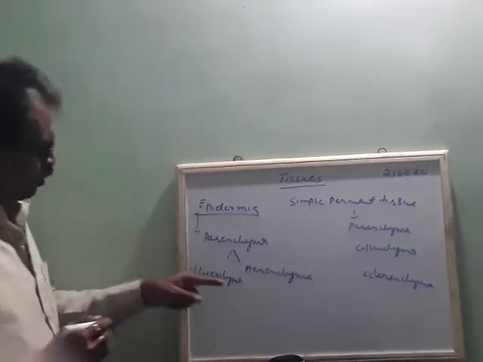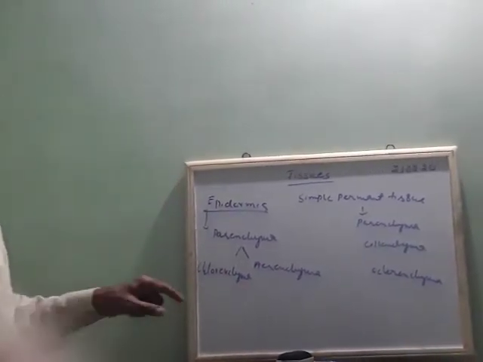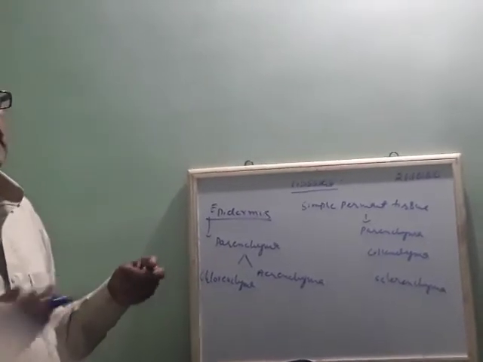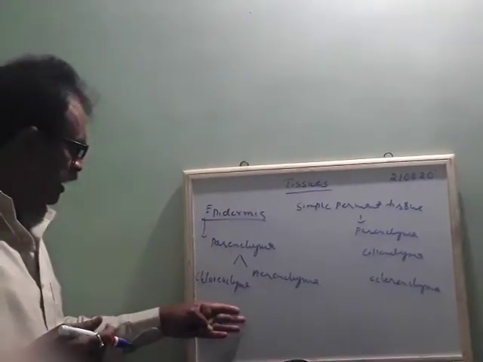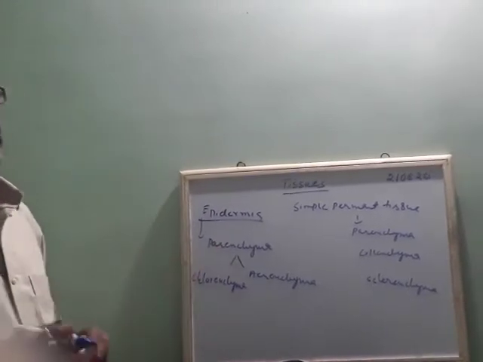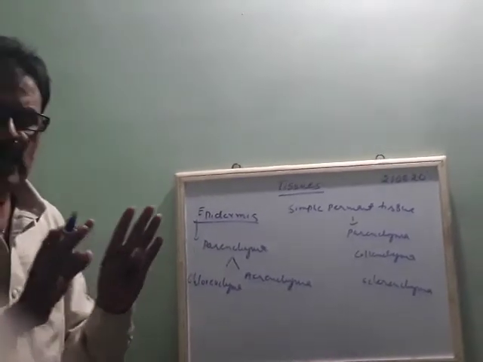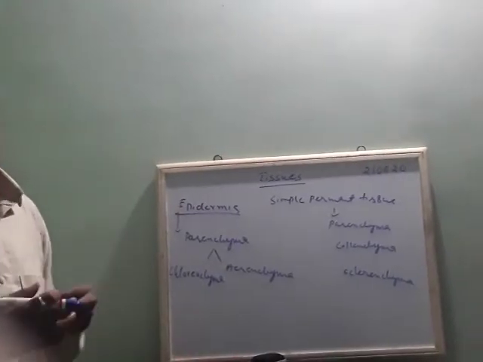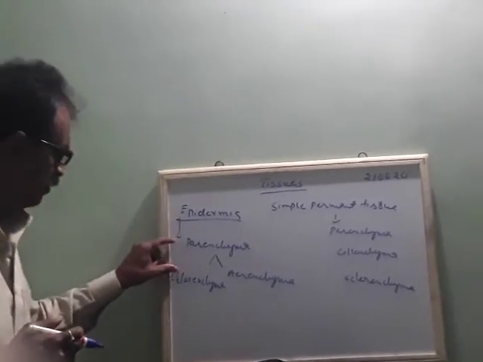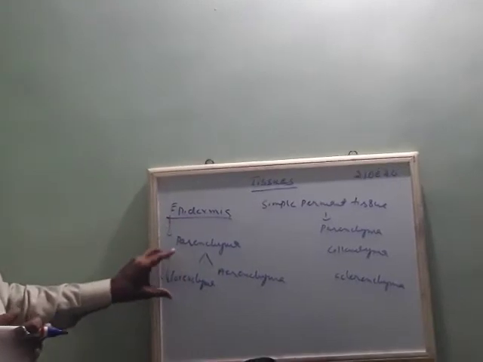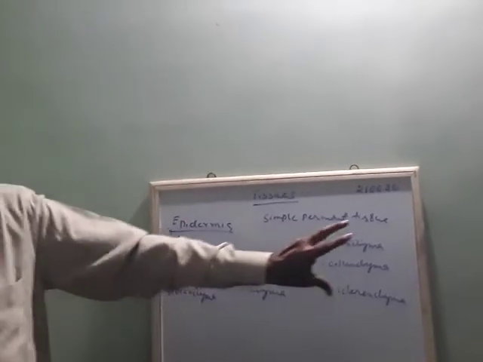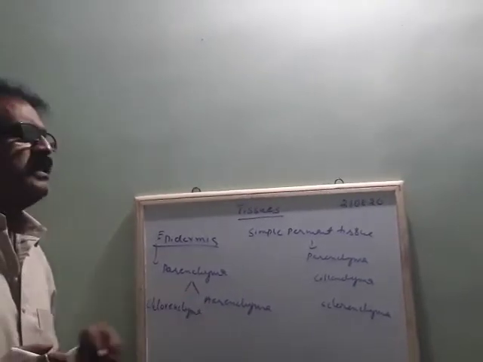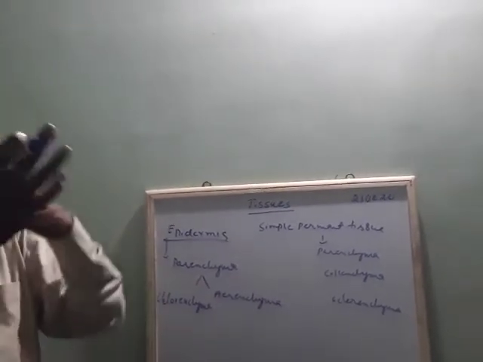Chlorenchyma is wherever chlorophyll, those pigment structures, are present in that particular area. Parenchyma has intercellular space between cells, and they are soft structures present in large number. Aerenchyma is present in plants which are aquatic in nature.